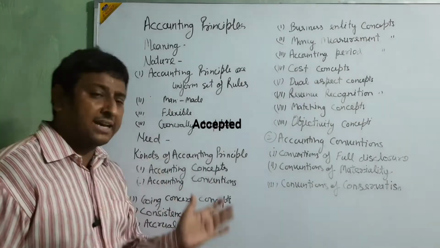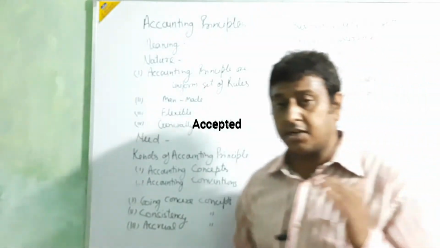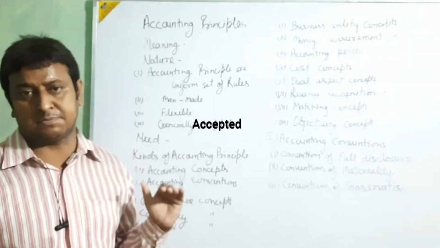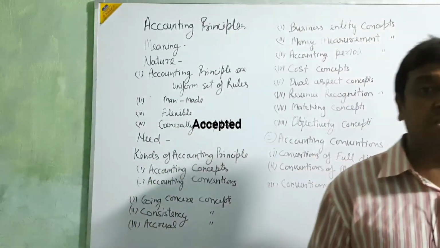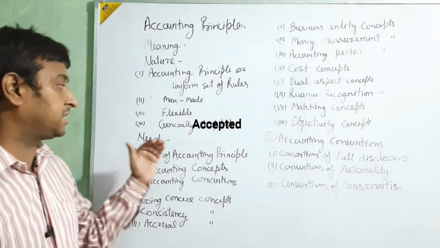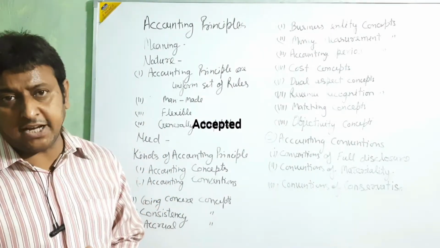Okay, next, flexible. This accounting principle is flexible, based on terms, conditions or situations. Okay, if the terms and situation change, or if terms and conditions need to change, then we can easily change the accounting principle, beta.